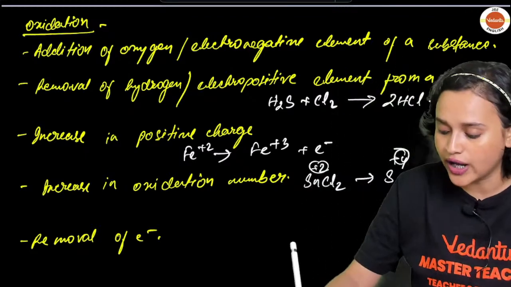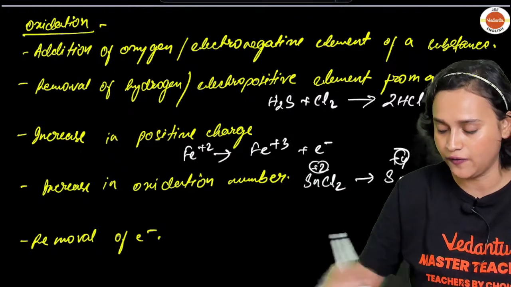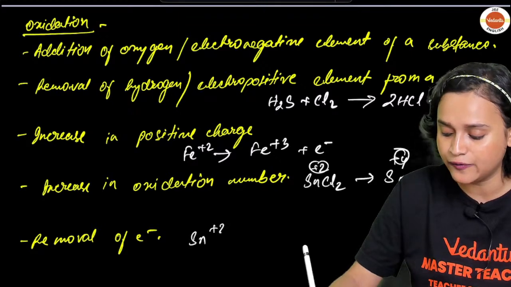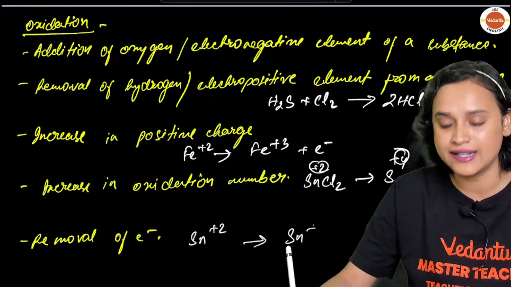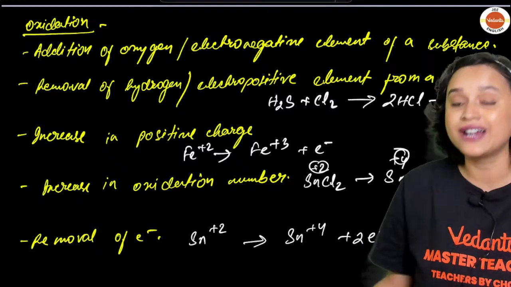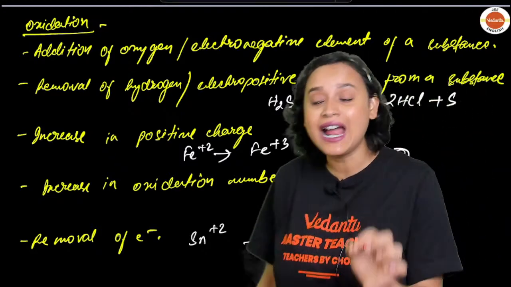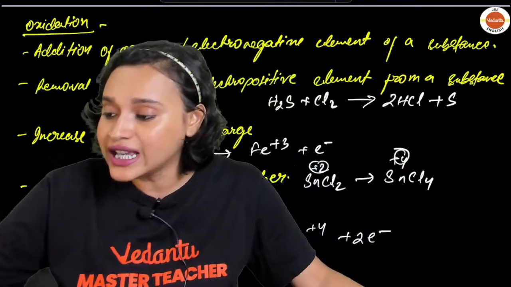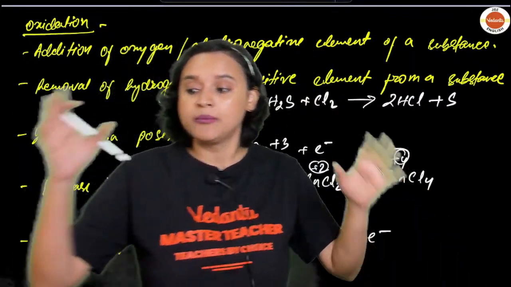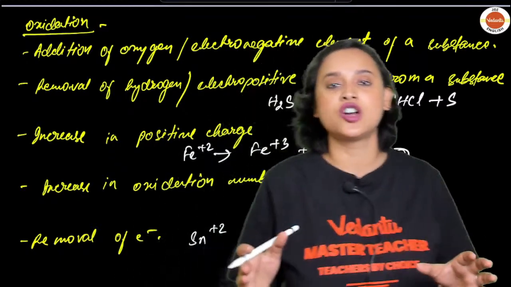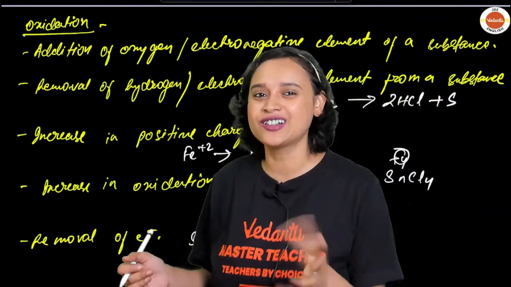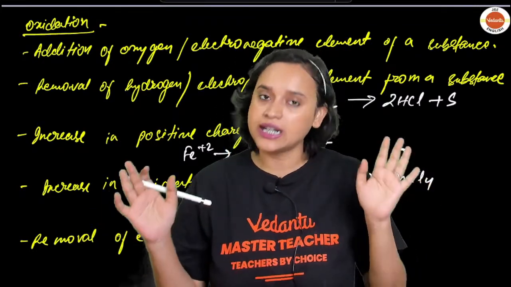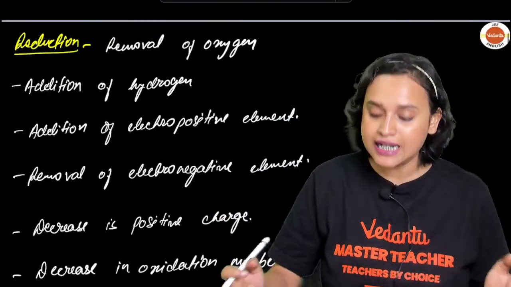Removal of an electron, everybody. Same example of SnCl2: for removal of electrons, Sn goes from +2 to Sn+4, and here 2 electrons are being removed. That, my dear student, is also oxidation. So this idea is not so classical. The classical idea was based only on adding oxygen, that is oxidation, and removing oxygen, that is reduction. Getting my point, everybody, till here? No doubt, I suppose.